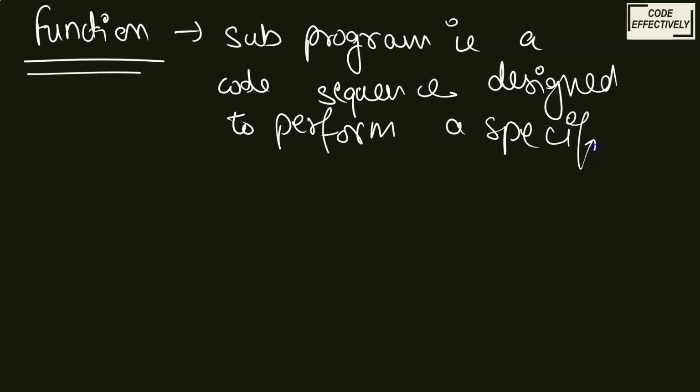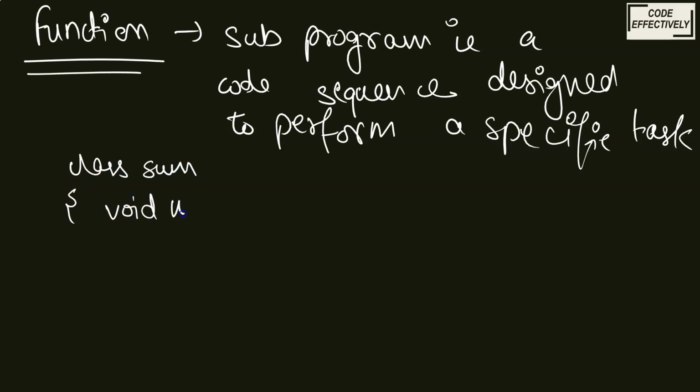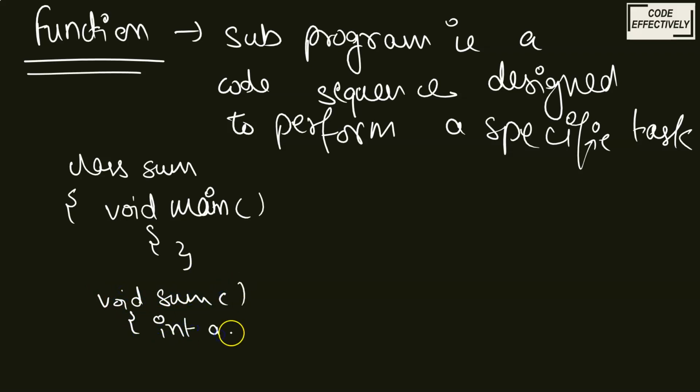So let me tell you in an easier way. For example, you are writing a program. This is your class, let's say Sum. In void main, instead of writing how to calculate the sum, you can make another function that would be sum. In this sum you can take int a and int b and just add them. So that is your function in Java.